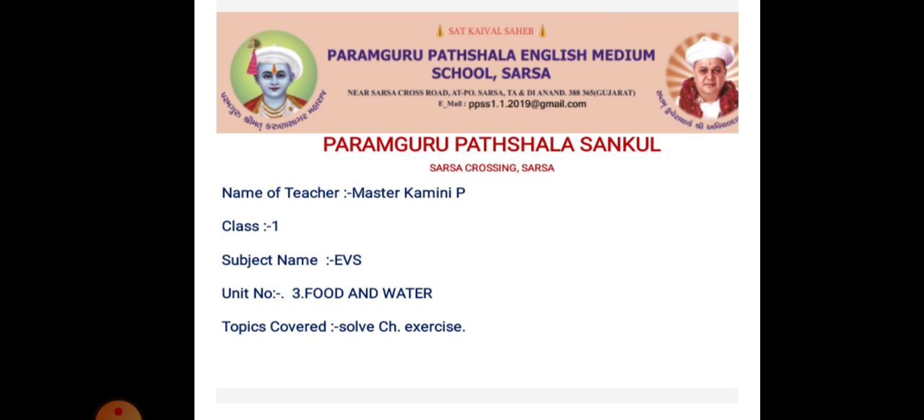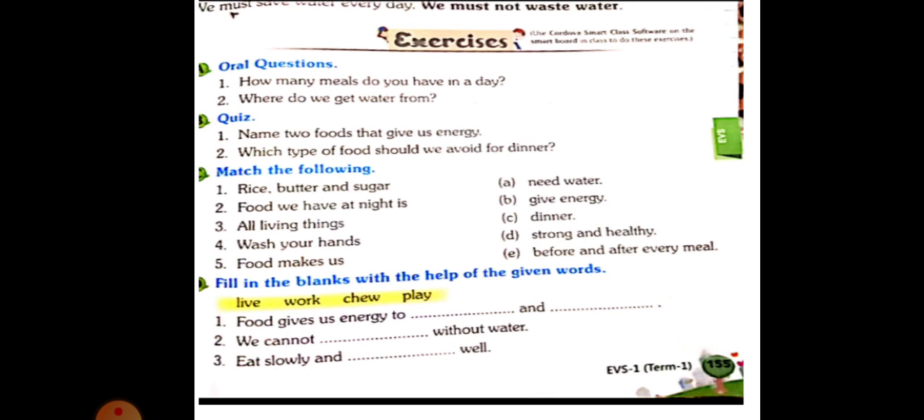So let's start. This is your textbook page, EVS Cordova textbook, EVS Term 1, page number 155. When you get your textbook, you have to copy it down from your mobile to your textbook exercise also. And today's exercise, which I will explain to you, you have to copy down in your notebook also.